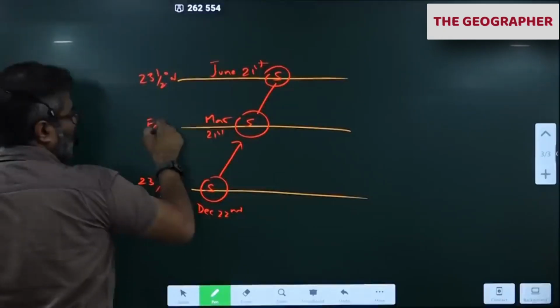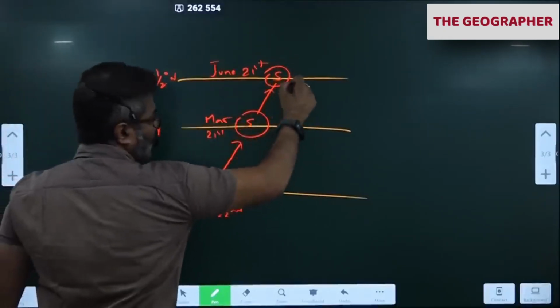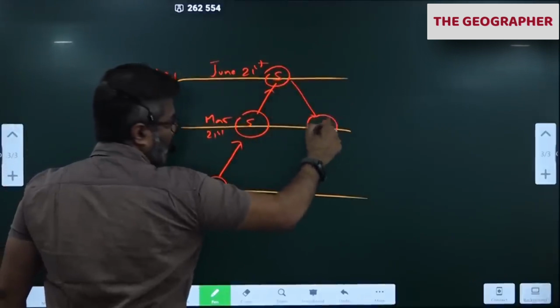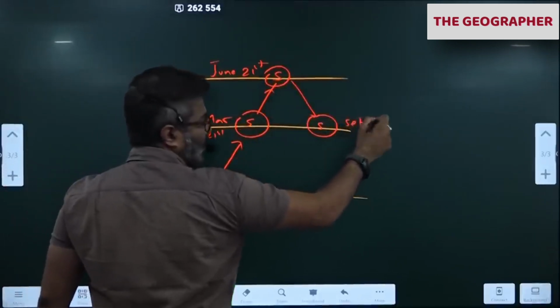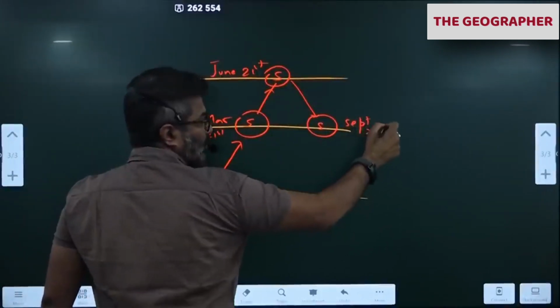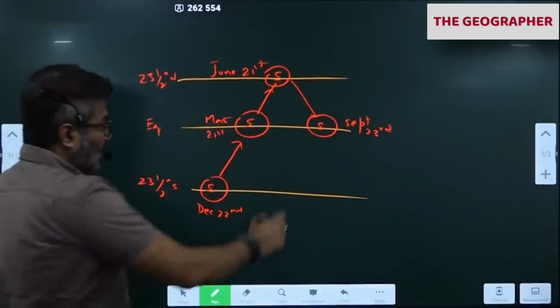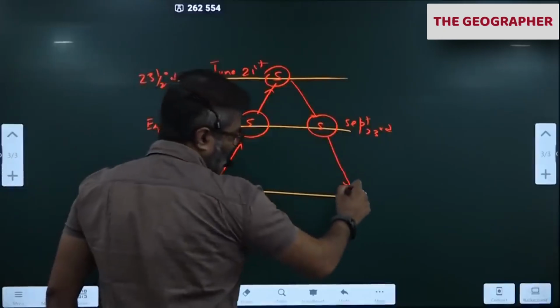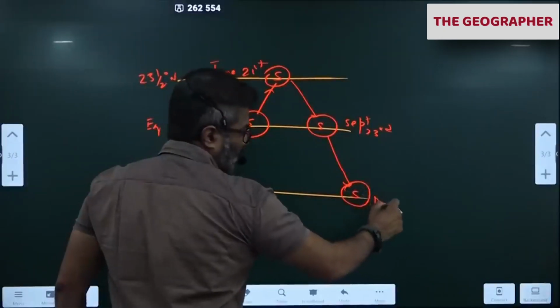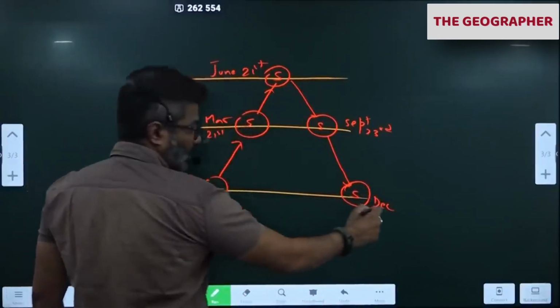This is the equator. Then again June, July, August, September, the sun comes back to the equator now. September. Now we are in this month. September 23rd, the sun is back over the equator. Then after September, October, November, December, back to the Tropic of Capricorn. December 22nd.